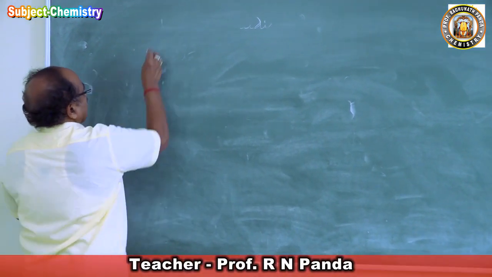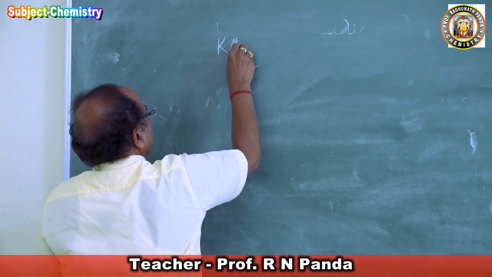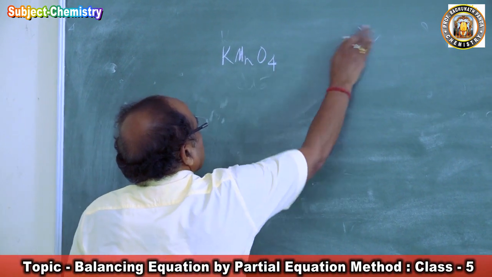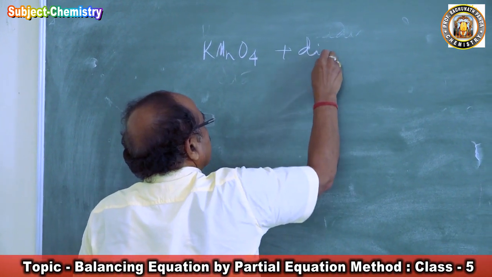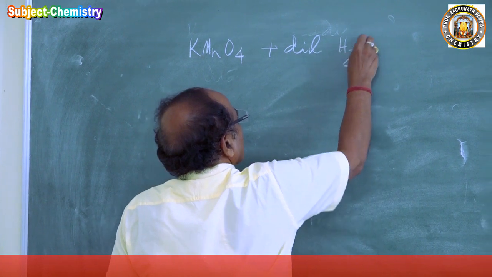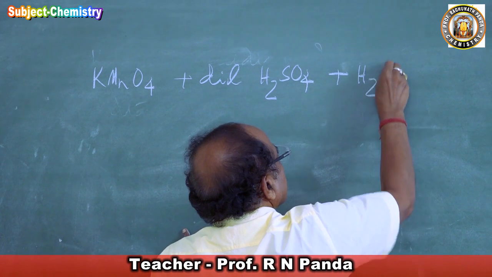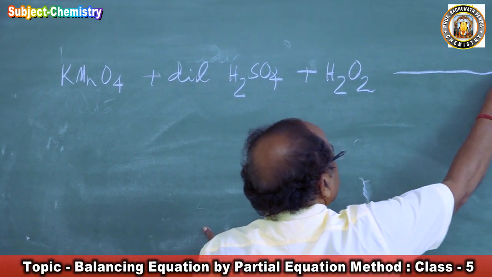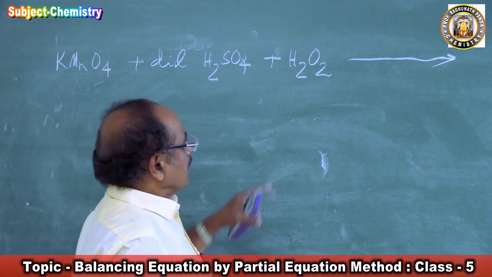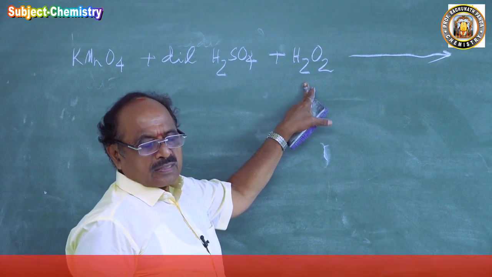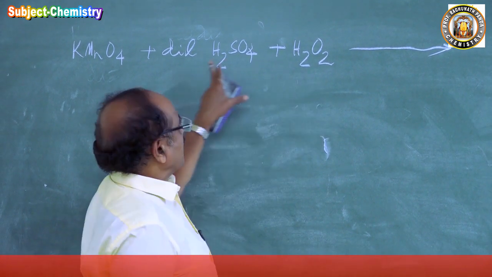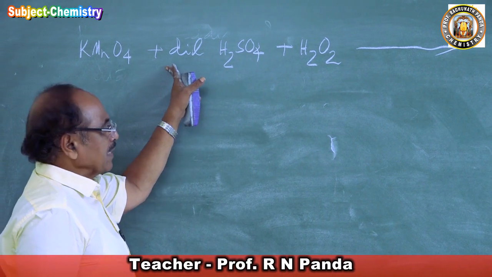Now let's try the reaction of potassium permanganate in sulfuric acid medium with hydrogen peroxide. Here hydrogen peroxide is the reducing agent, and potassium permanganate is the oxidizing agent.